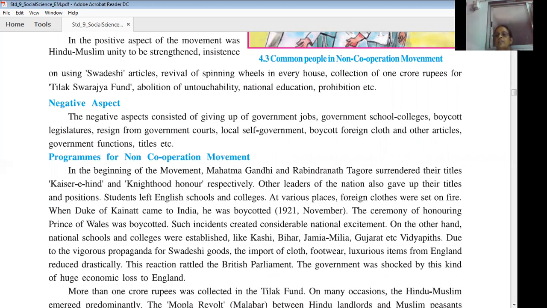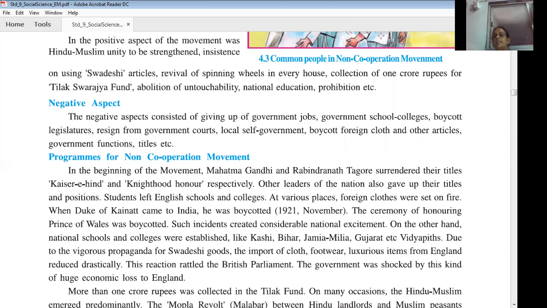So there was a great loss to British trade. The import of cloth, footwear, luxurious items, cigarettes, etc. from England decreased drastically. This rattled the British Parliament. The government was shocked by this huge economic loss to England.